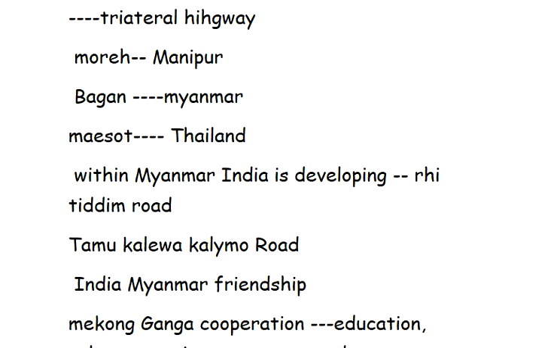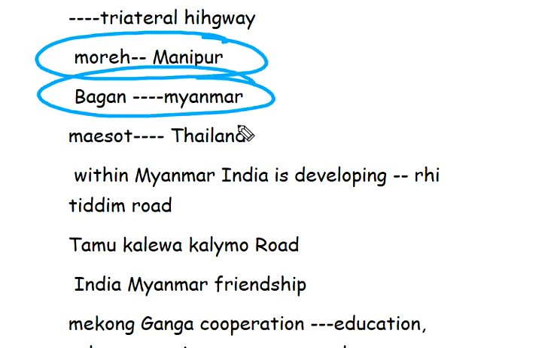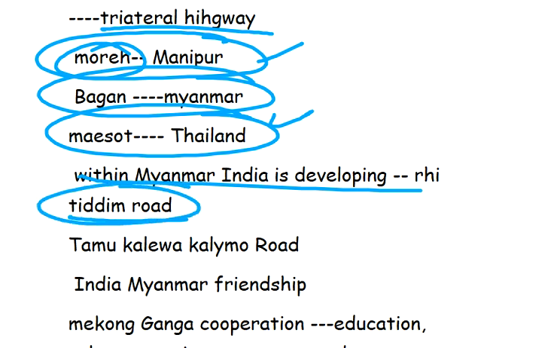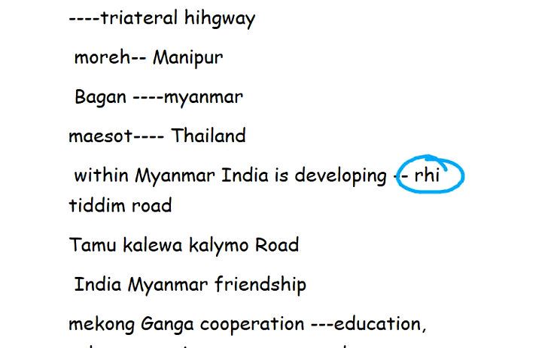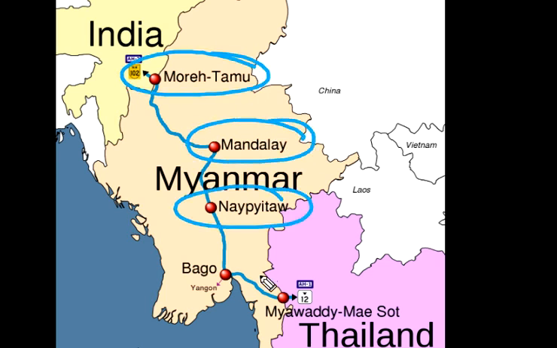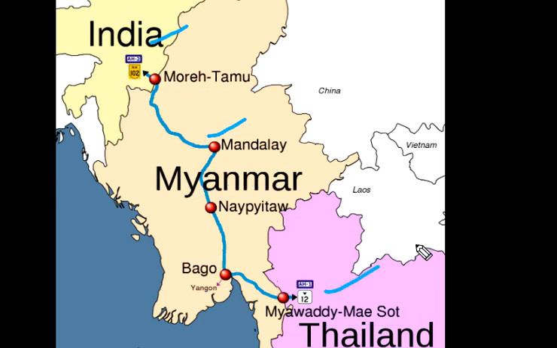Then there is the trilateral highway: Moreh in Manipur, Bagan in Myanmar, and Mae Sot in Thailand. Within Myanmar, India is developing Rhi-Rhit Port. So from Moreh, Tamu, Mandalay, Naypyidaw, Bago, Myawaddy: the India-Myanmar-Thailand trilateral highway.